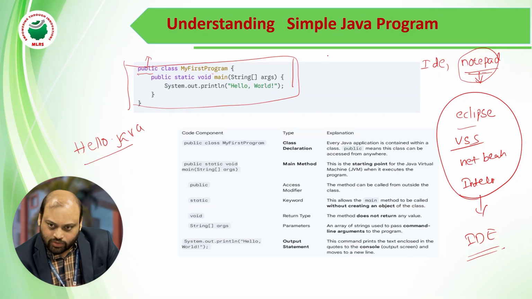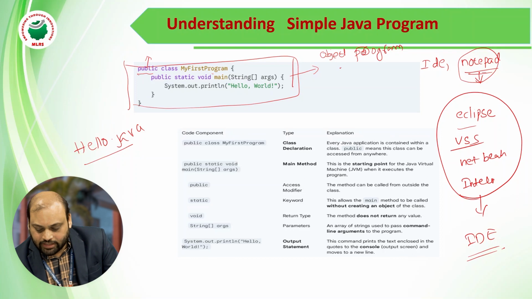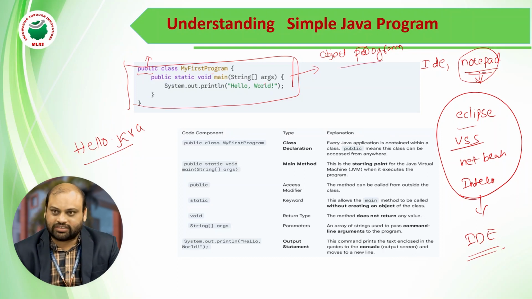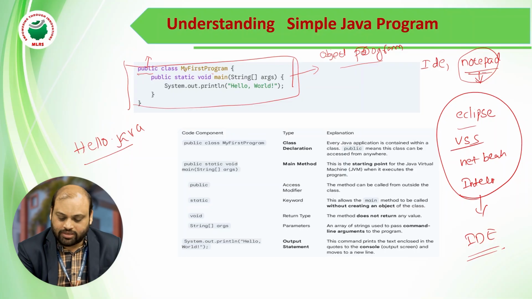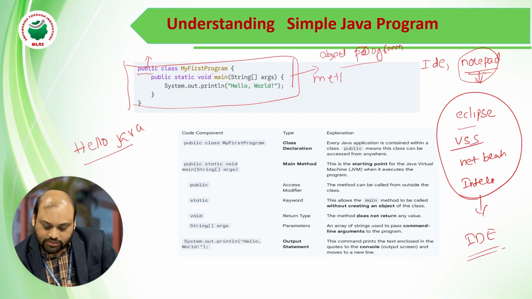In Java, whatever code you are writing, compulsorily, everything should be encapsulated or embedded inside a class. Java is an object oriented programming language, in the sense that everything you need to write goes inside a class. So classes and objects. Here the class name is MyFirstProgram. Public static void main is a method name, which is the default.